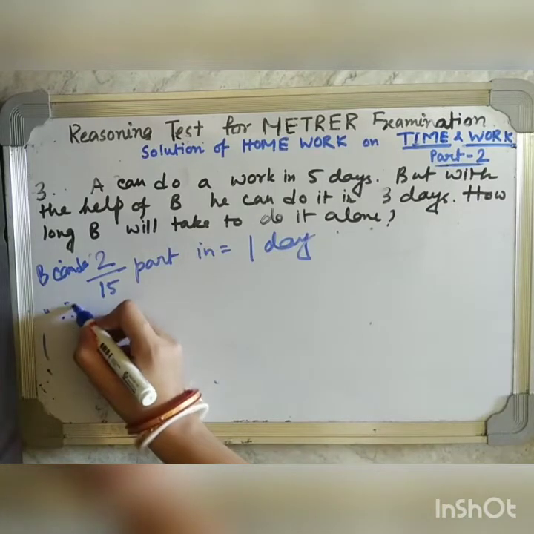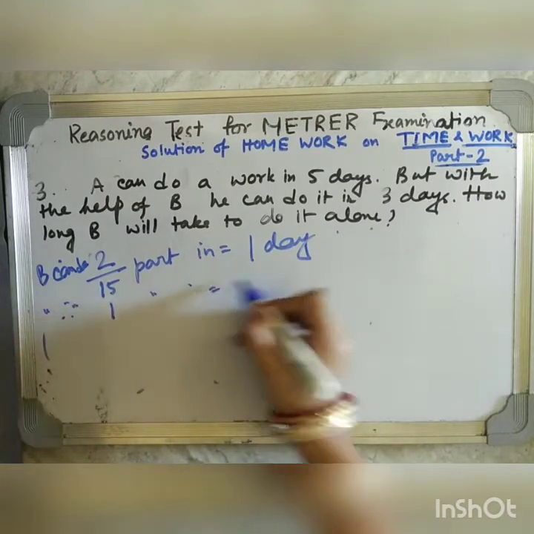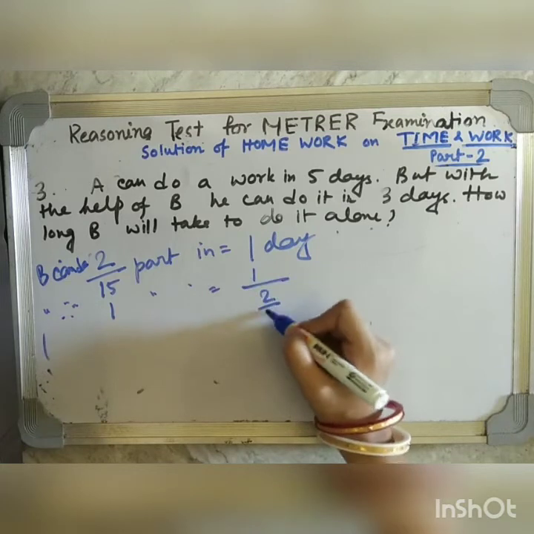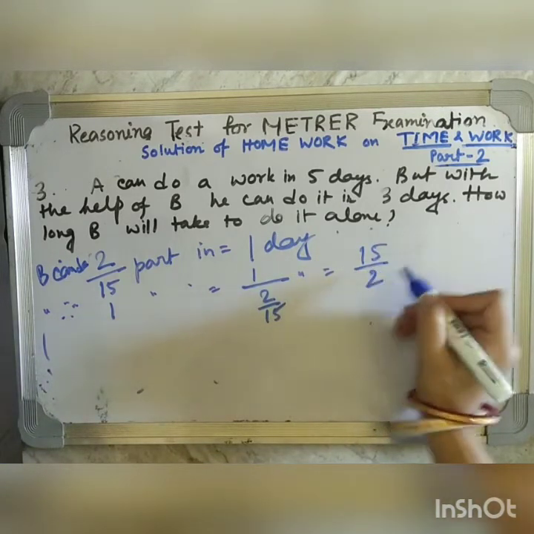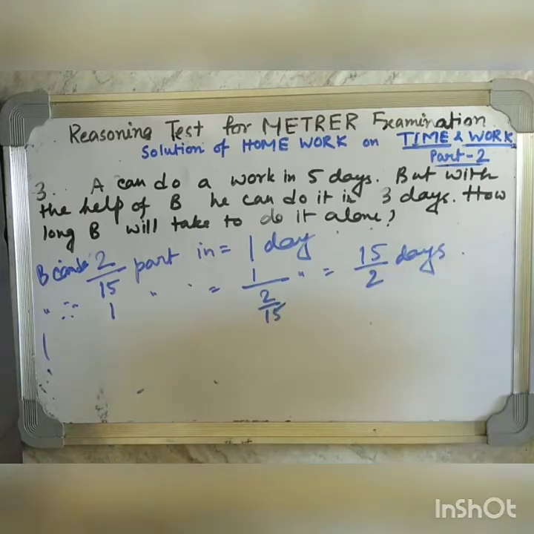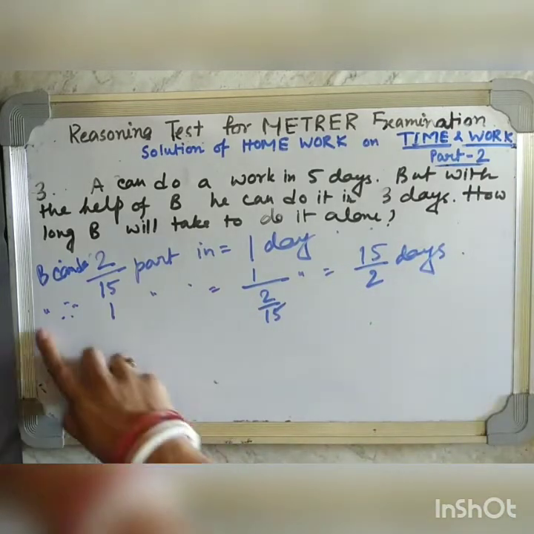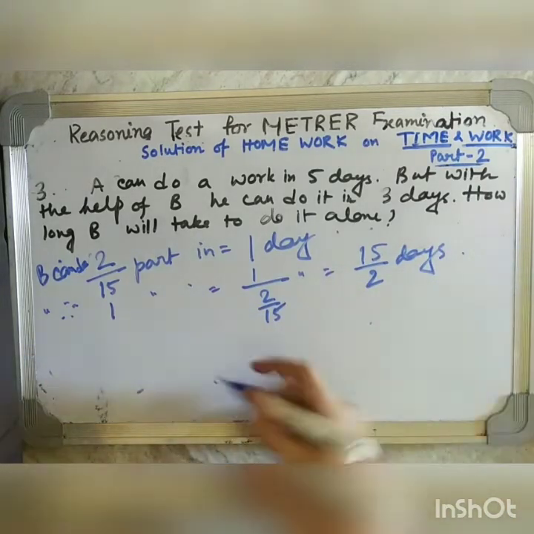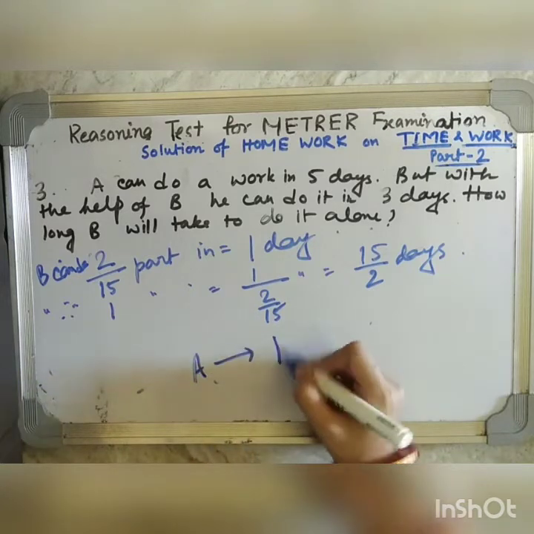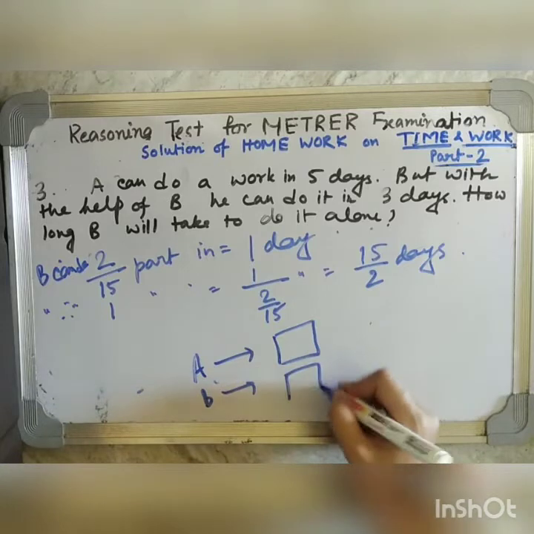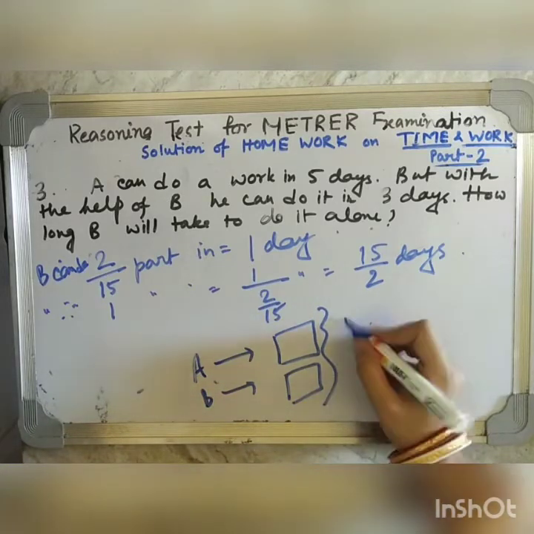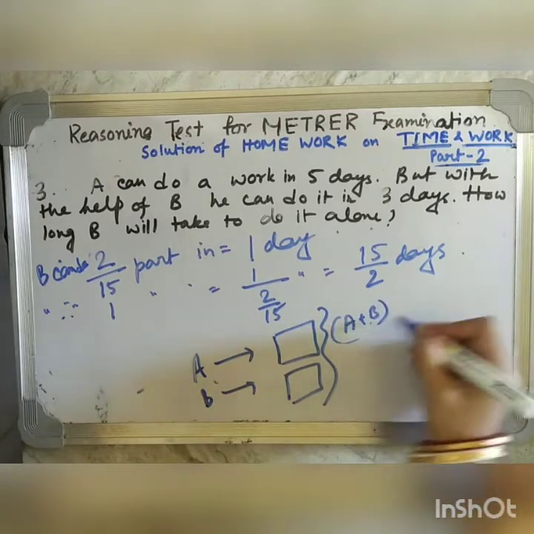Therefore, B can do 1 part in 1 divided by 2/15 days, that is 15 divided by 2 days. Now see, till now we have done that A is doing the task in a specific number of days, B is doing the task in a specific number of days. So, how long will A and B both take to finish the task?